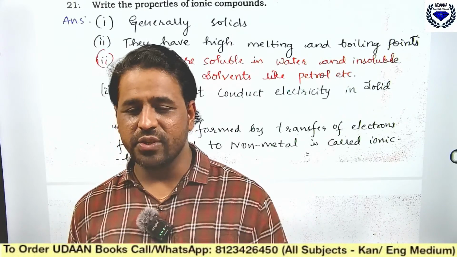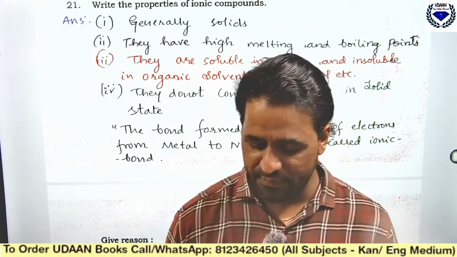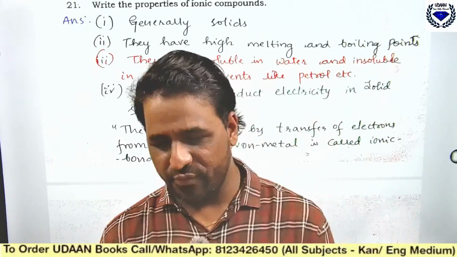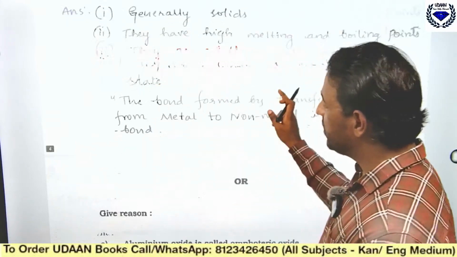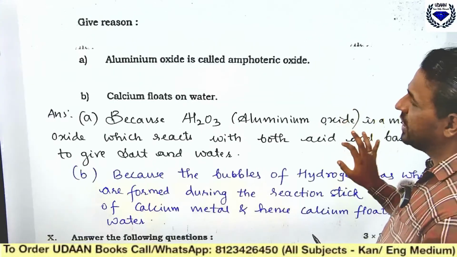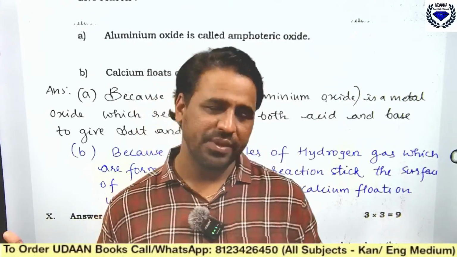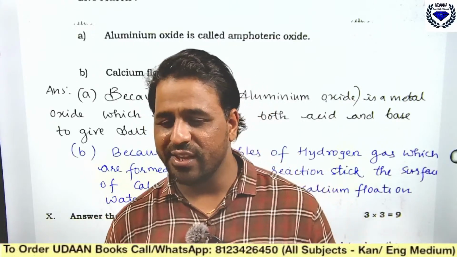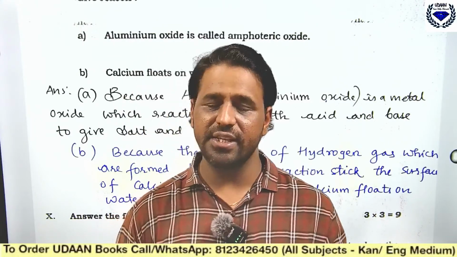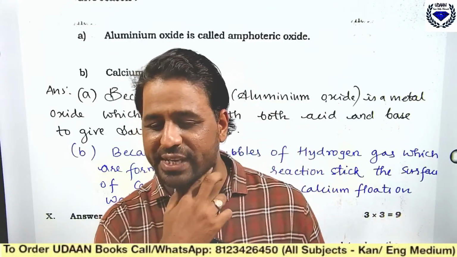Okay, first language Kannada summarized, definitely dear, in a subsequent discussion I will come up with the solution for first language Kannada. Now, coming to the next one, give reason: aluminum oxide is called amphoteric oxide. Here, if you write the definition of amphoteric oxide, it is sufficient. Okay, third language Kannada model question paper, Suma is asking. Yes, dear, definitely I will share the link of all the model question papers. You will get access.